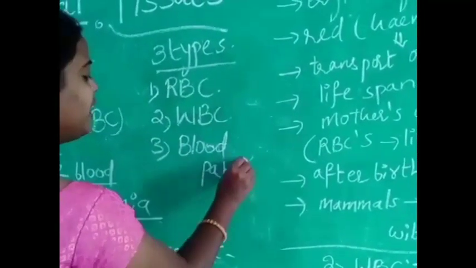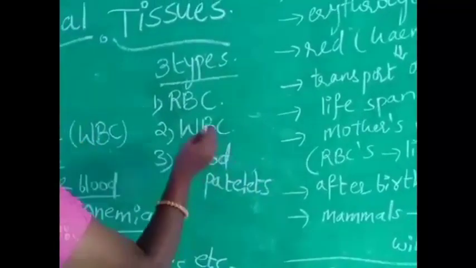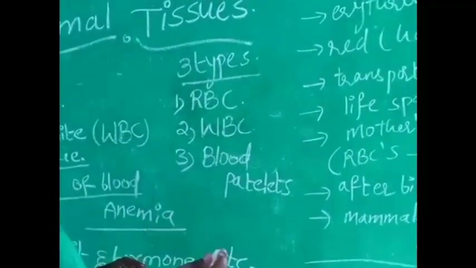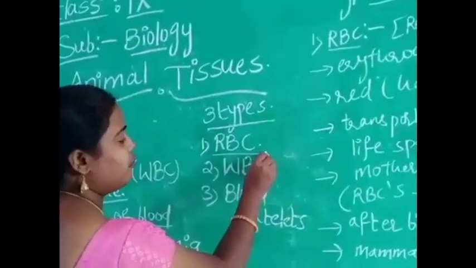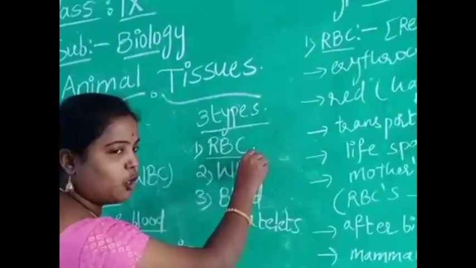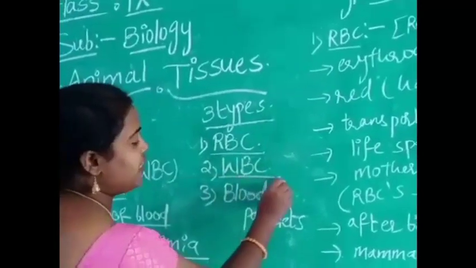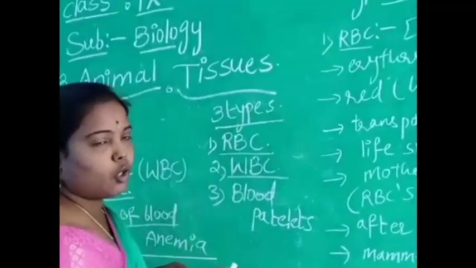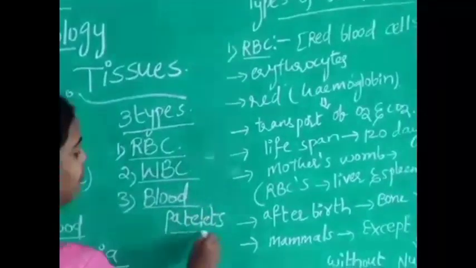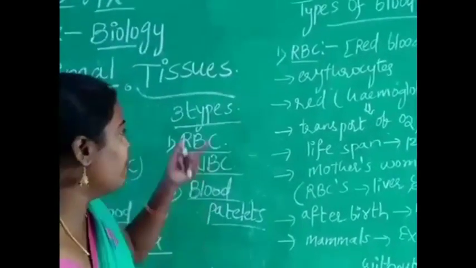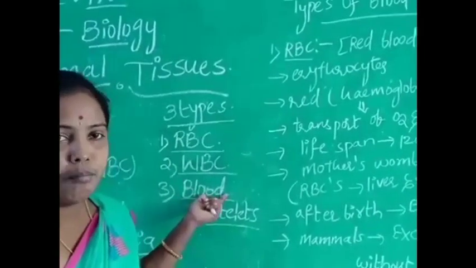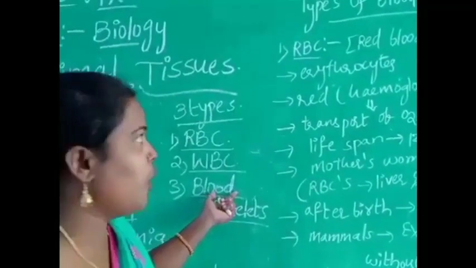Red blood cells contain hemoglobin pigment, white blood cells lack hemoglobin pigment, and then there are platelets. Okay, now we are going to discuss one by one the types of blood cells present in our body.